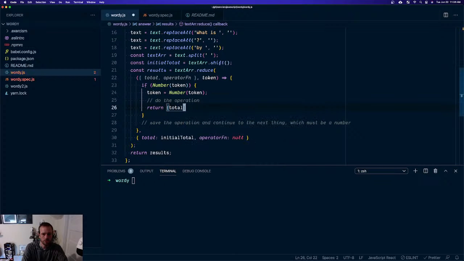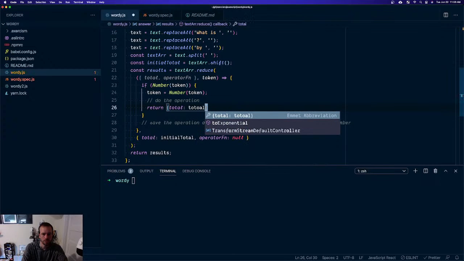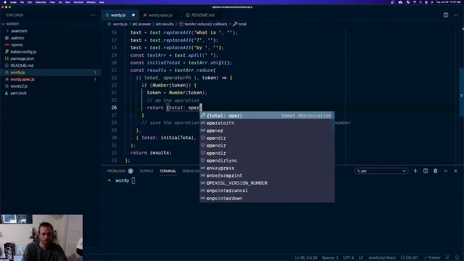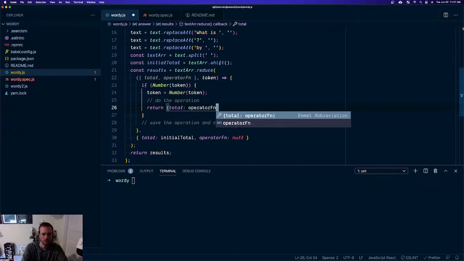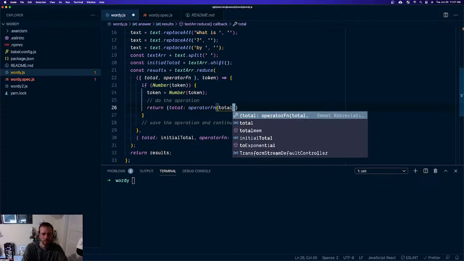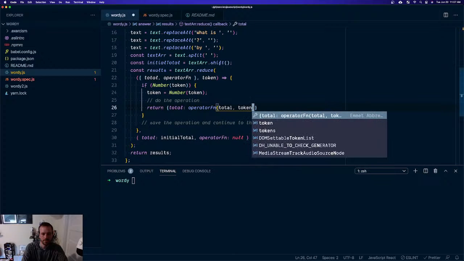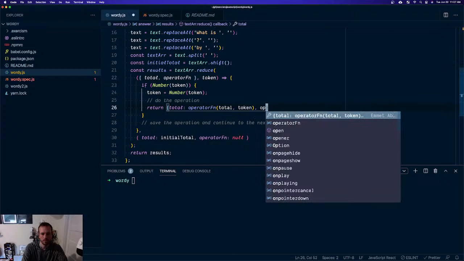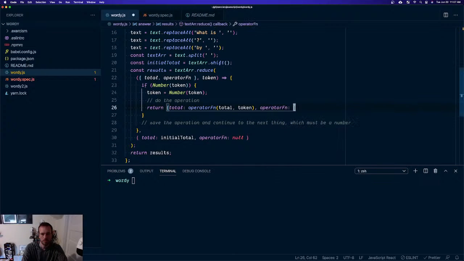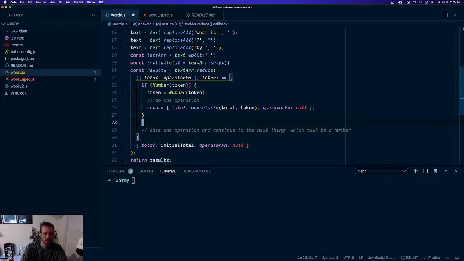Total equals operator fn total, token. Set that back to null. If it's not a number, save the operation. It's going to be an operation. Figure out what operation it is and save that off.